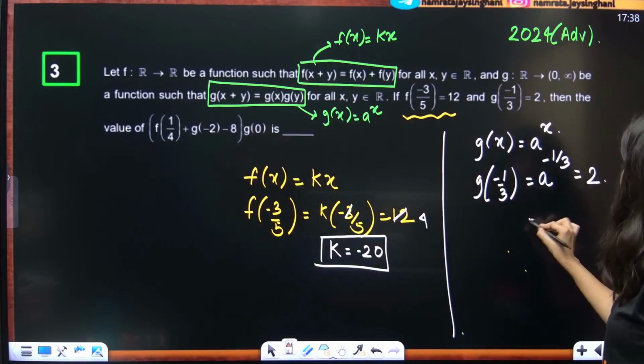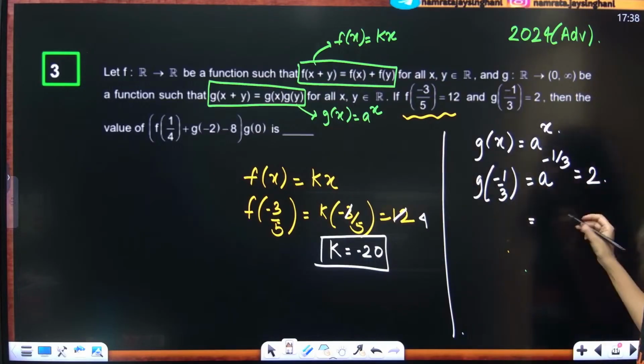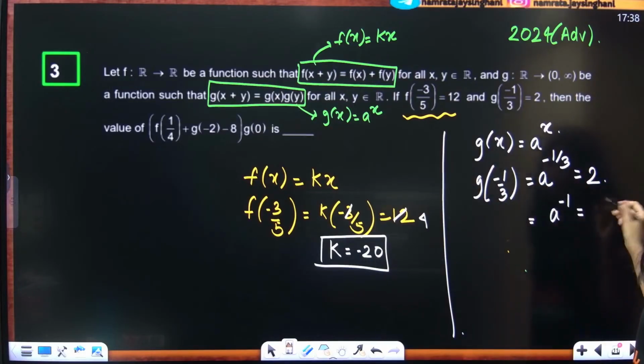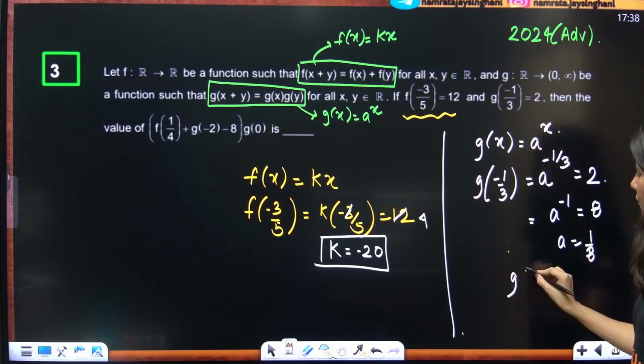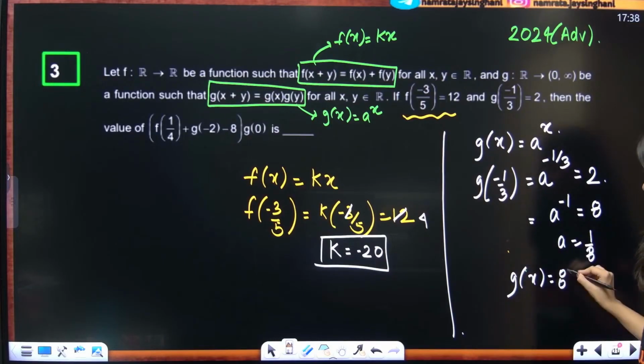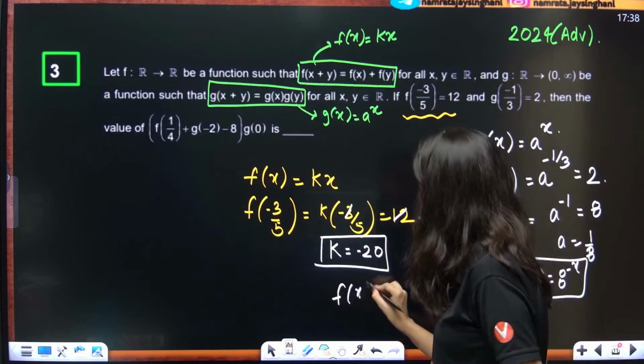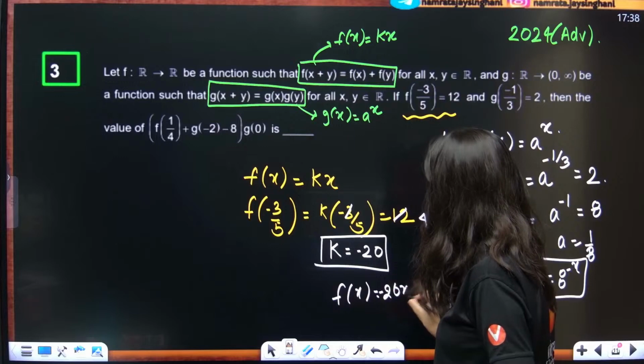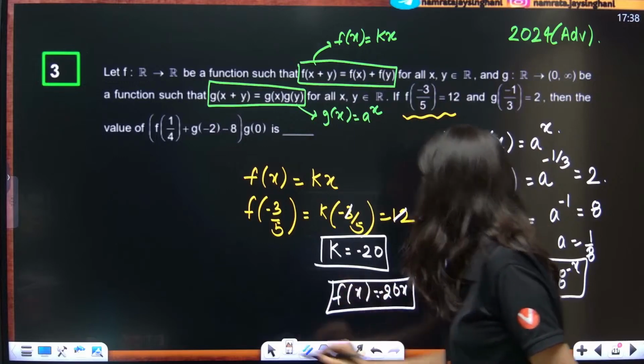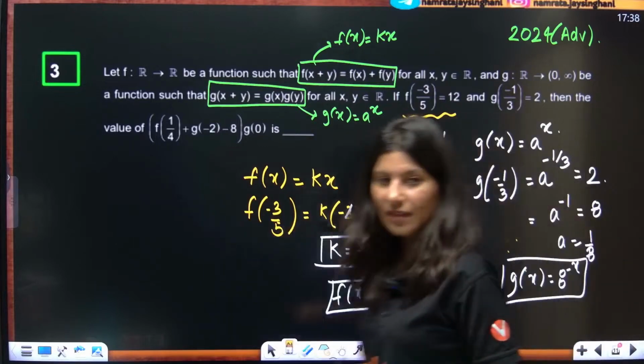Clearly you need to cube both the sides. A power -1 equals 2 cube. So a is nothing but 1 by 8. So g(x) is 8 raised to power -x, and f(x) equals -20x. This is your f(x) and this is your g(x).